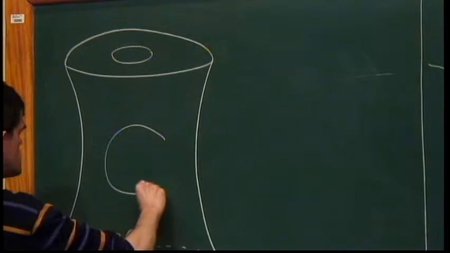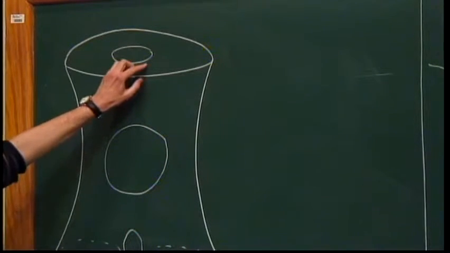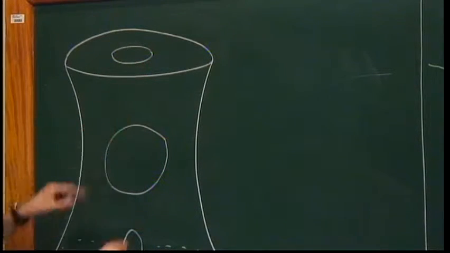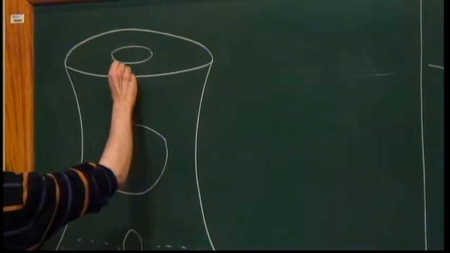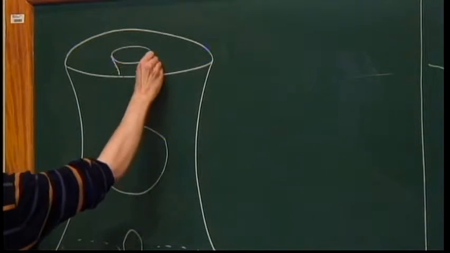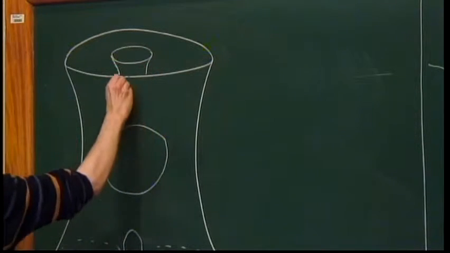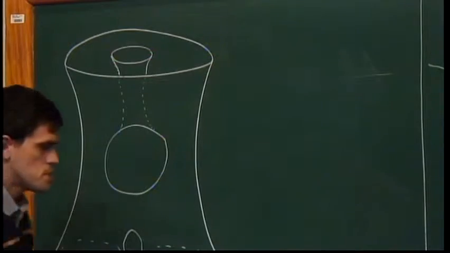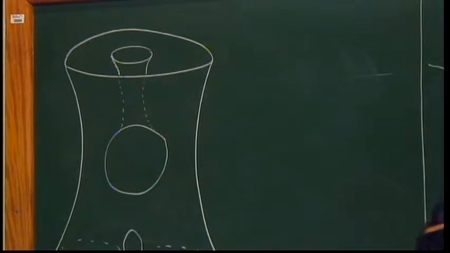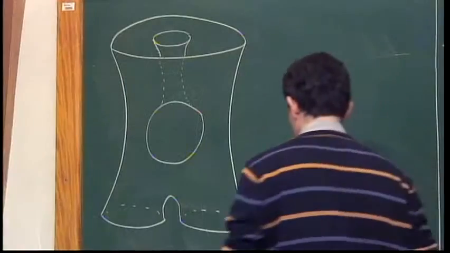So for example, you have genus here, and here you have a kind of catenoidal piece which goes here. But it's inside the outer piece. So this does not have the good orientation, so let's see why.